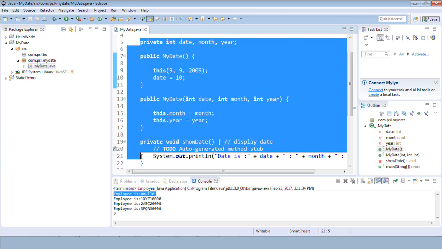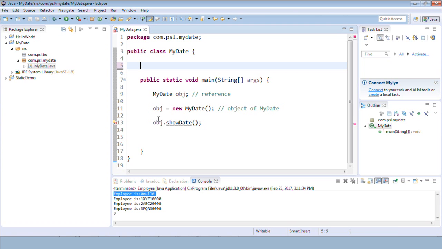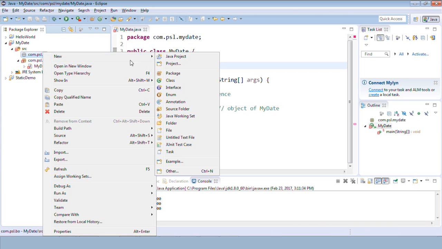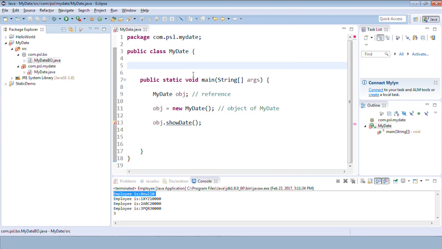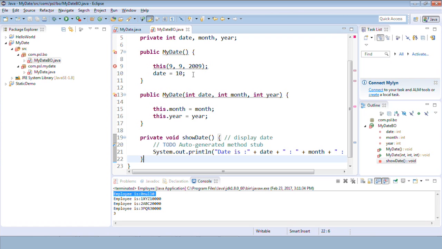So what I'll do, I'll just cut this, remove this, and create a new class in the BO package, say a class called myDateBO, maybe. Inside this class now I'll paste all of my code.